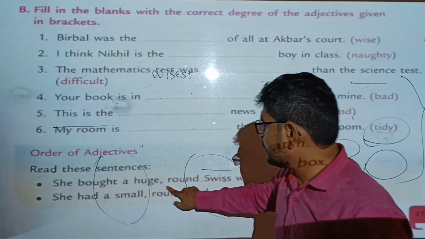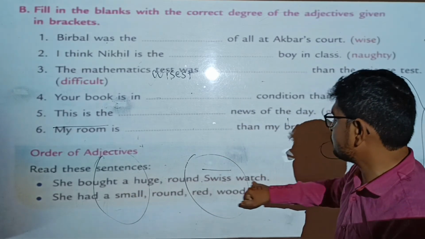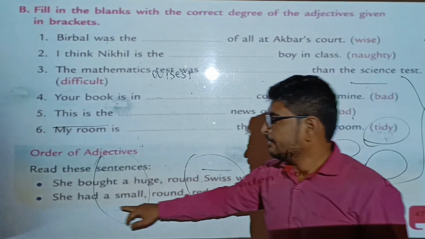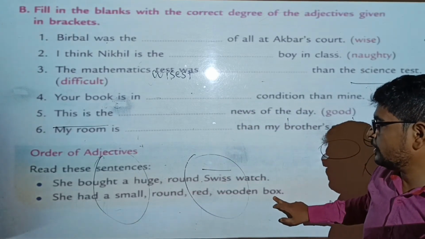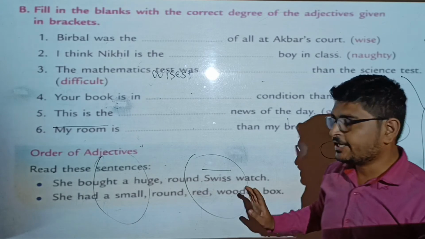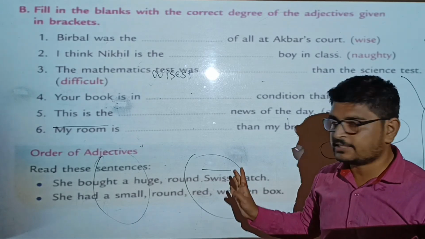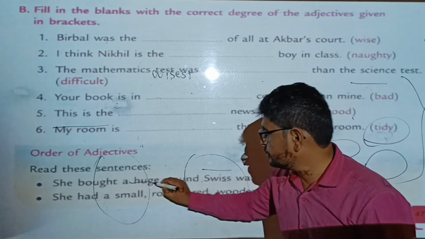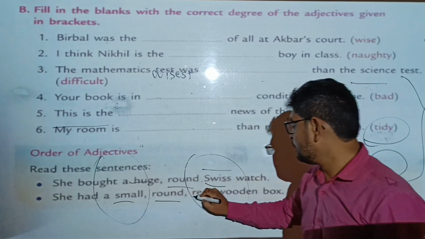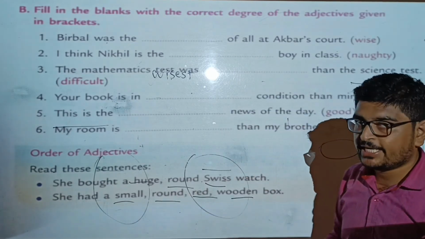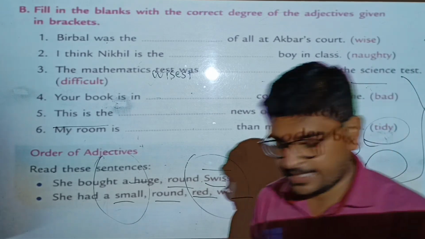She bought a huge round Swiss watch and she had a small round red wooden box. Here are so many adjectives used in a single sentence: huge, round, Swiss, small, round, red, wooden. So many adjectives used in a single sentence.